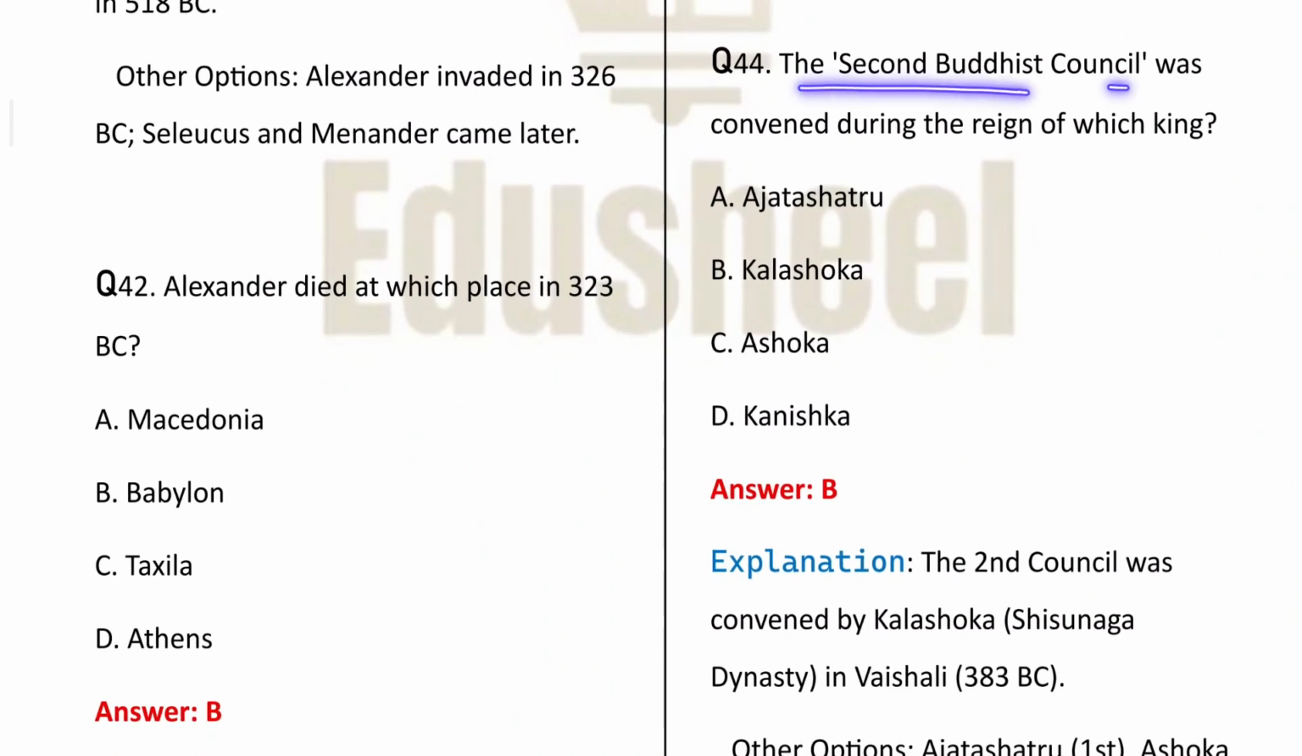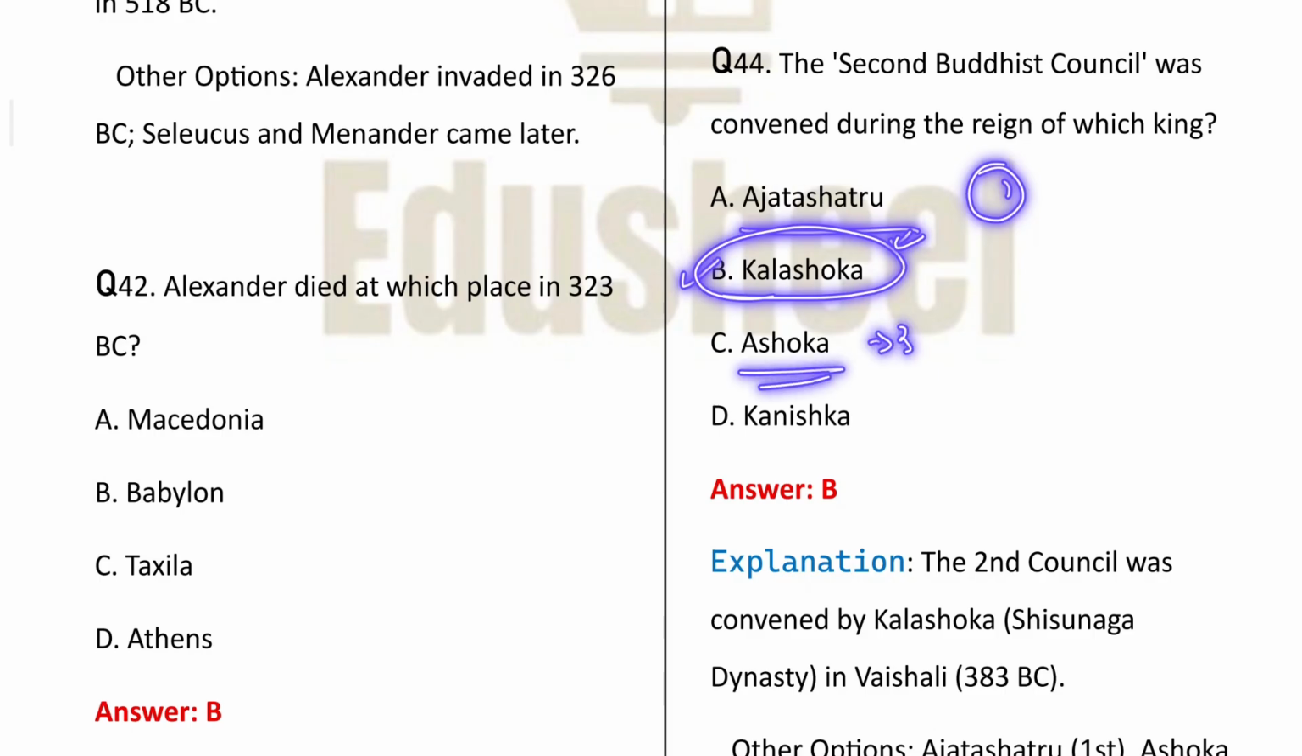Next is the second Buddhist council was convened during the reign of which king? So the first was during Ajatashatru, the second was during Kalashoka, the third Buddhist council was during Ashoka, and the fourth one was under Kanishka. So if you haven't watched the Buddhism chapter yet, I would recommend you to watch that chapter first. Okay,